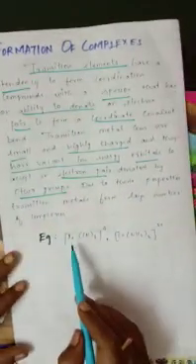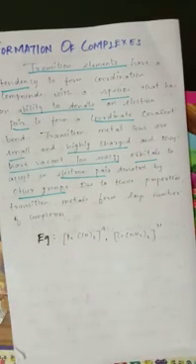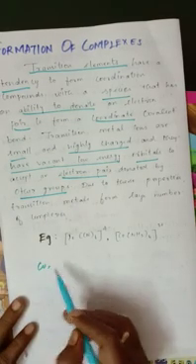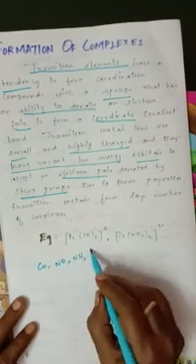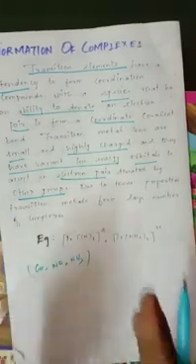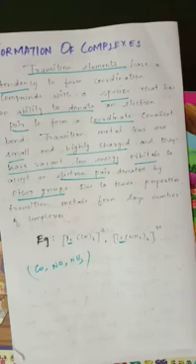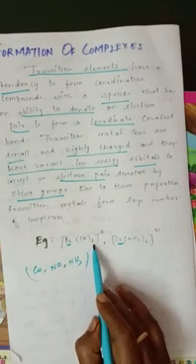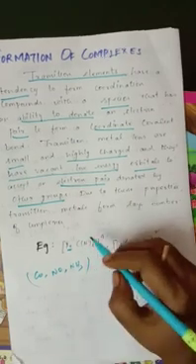For example, we can see iron and nearby that CN as well as 6. In this compound, the cations of d block elements are strong in forming complexes. Suppose cobalt as well as nitro, NO and NH3, these all act as ligands. Inside the bracket are the ligands, which are not the central metal ion. The square bracket shows that it is a coordination complex. See here cobalt, and here Fe, iron is present. We can say this is the coordination number. This sphere is known as the coordination sphere. So this is actually the ligand molecule.